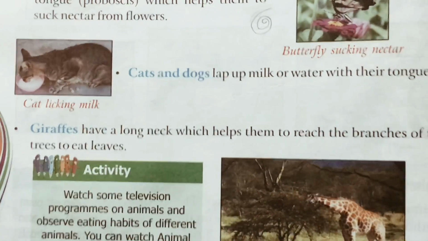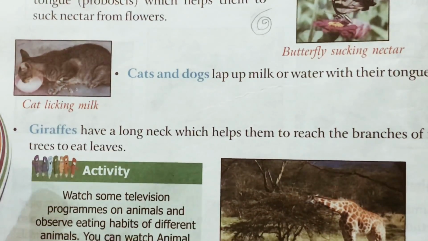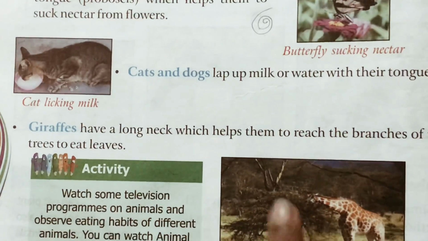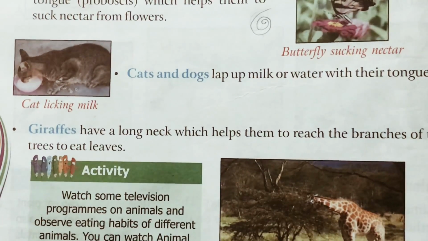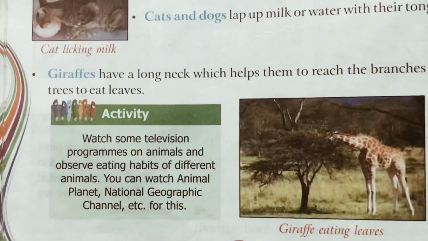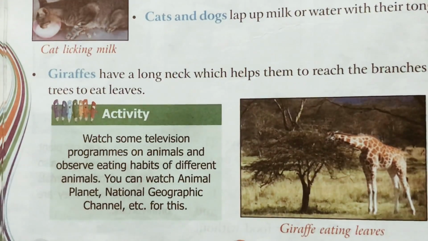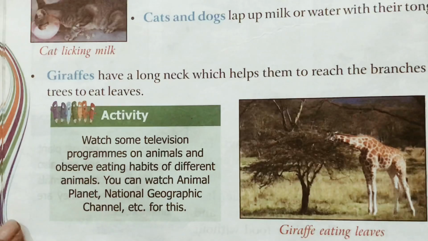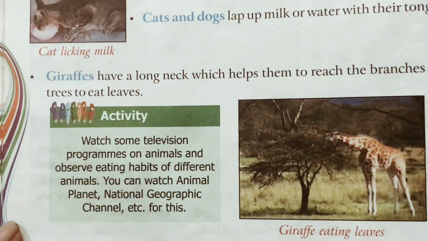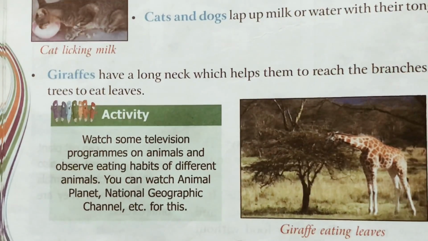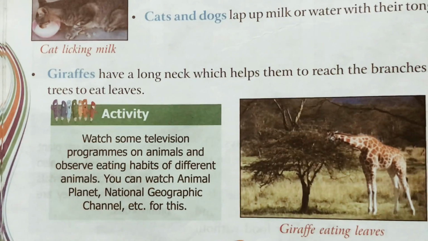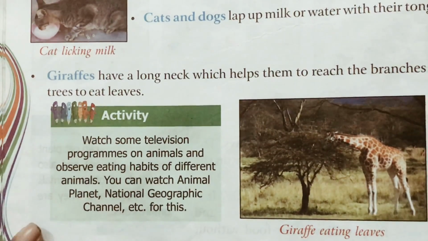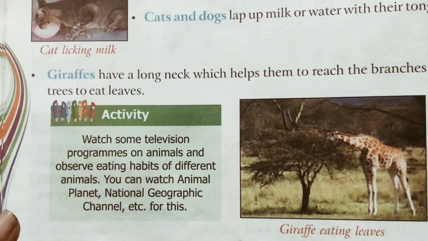Okay. Now cats and dogs lap milk or water with their tongue. They lap it. Okay. Giraffes have a long neck. With the help of their long neck, they can reach the top of the trees and they eat the leaves. Just see the activity. Watch some television programs on animals and observe eating habits of different animals. You can watch Animal Planet, National Geographic channel, or sometimes it comes on Discovery channel also. You can also see this on YouTube, how different animals eat.